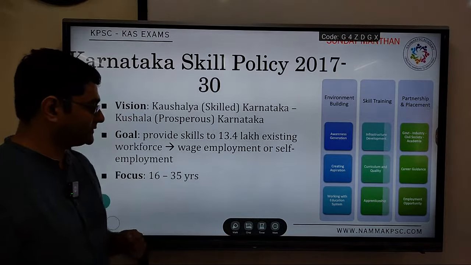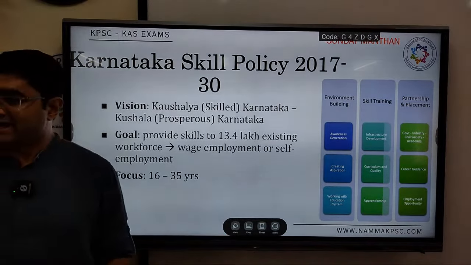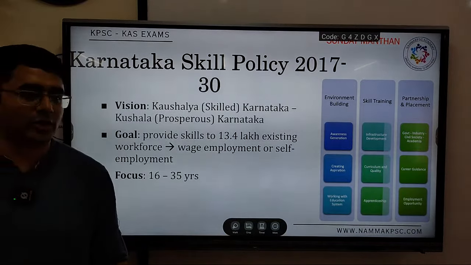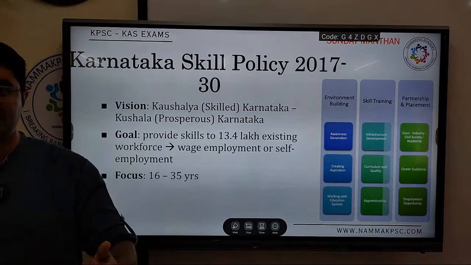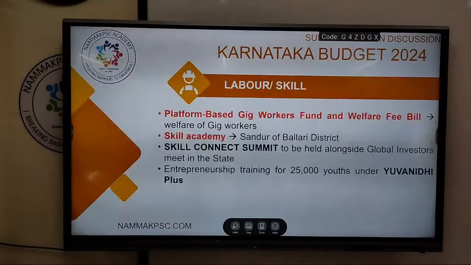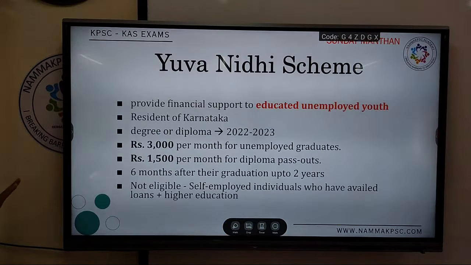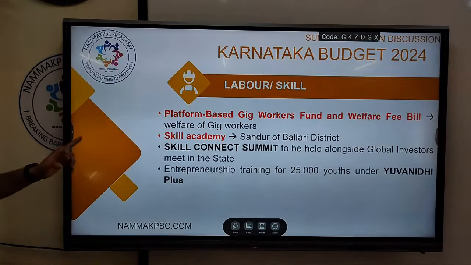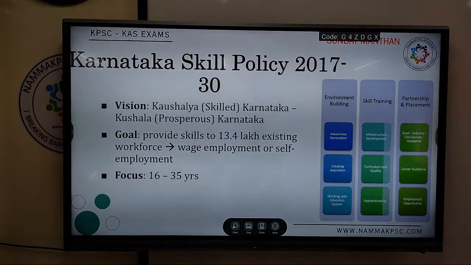Okay, so we have a Karnataka skill policy. In the budget, what was mentioned is that we will implement this policy more effectively. Various programs and initiatives will be planned under this policy. So this is with respect to skilling. Platform, gig workers, skill development, etc. So to value addition, Karnataka skill policy 2017-13.